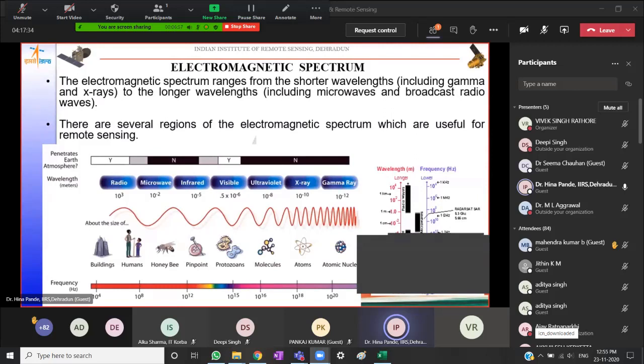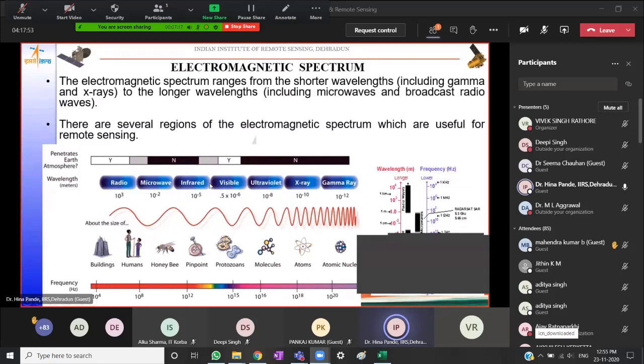Beyond the visible portion, that is the VIBGYOR, the longest wavelength is red. After the red comes the infrared. This is the infrared portion, beyond the red wavelength of the visible section. And after that come the microwaves.